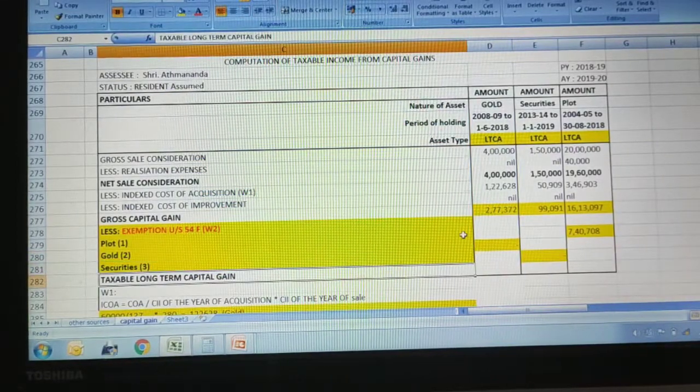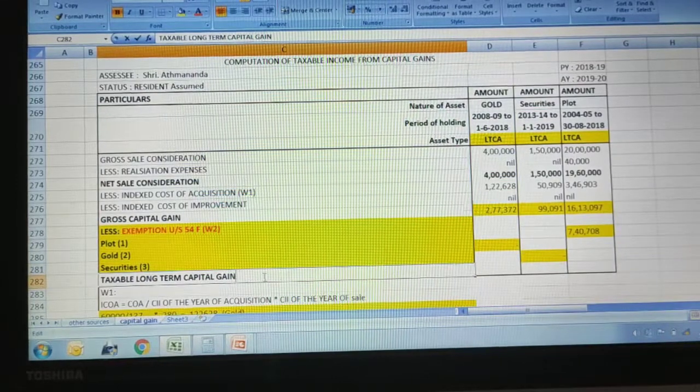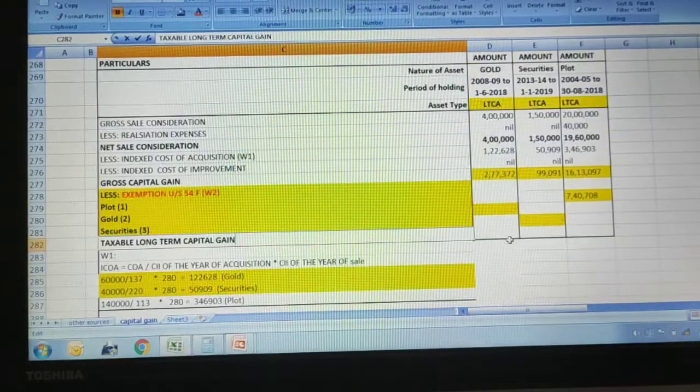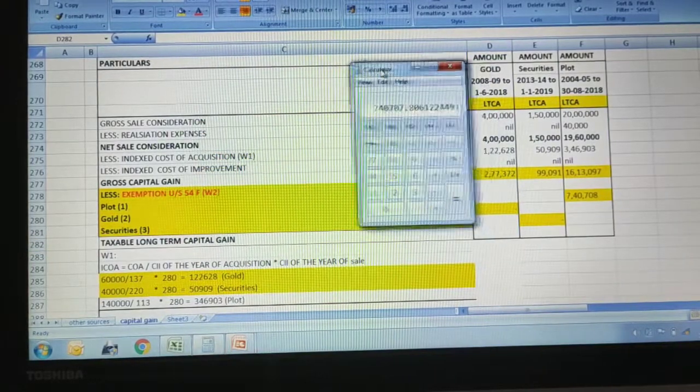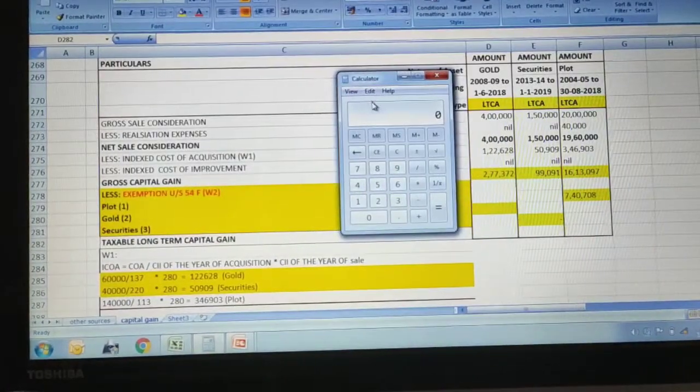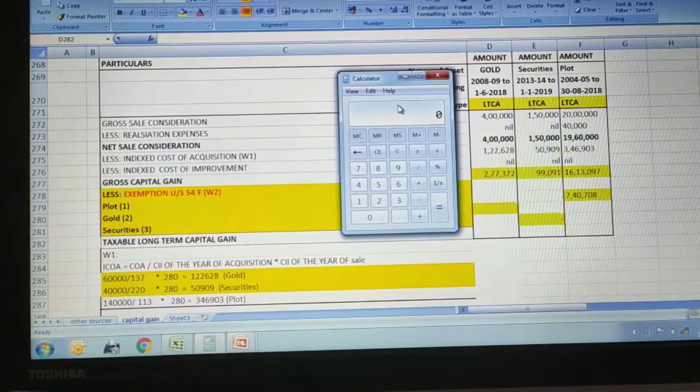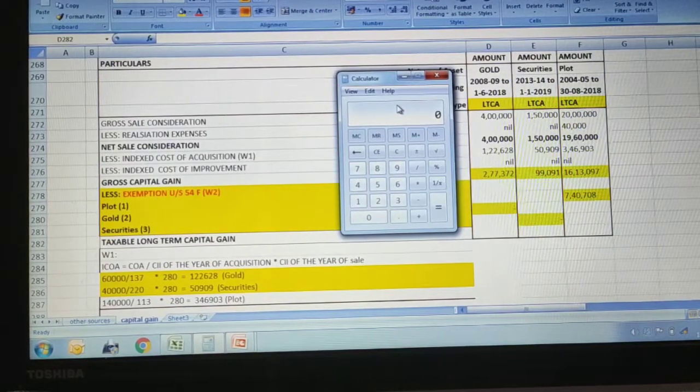Now comes the taxable long-term capital gain. How much will it be? Let us calculate here. Hope you are not getting confused. To arrive at the taxable capital gain, we have to see the gross capital gain. First we will do it for gold.